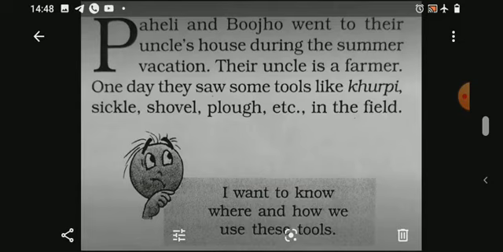Paheli and Bujo went to their uncle's house during the summer vacation. Their uncle is a farmer. One day they saw some tools like kurpi, sickle, shovel, plow, etc. in the field. See here Bujo talking to you. I want to know where and how we use these tools. Do you know, children, where and how we use these tools? Let's learn about it in this lesson.